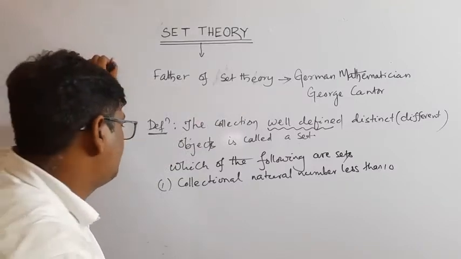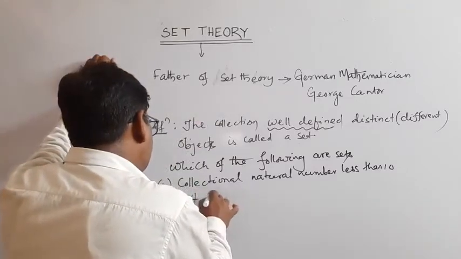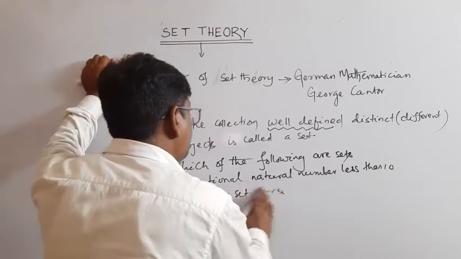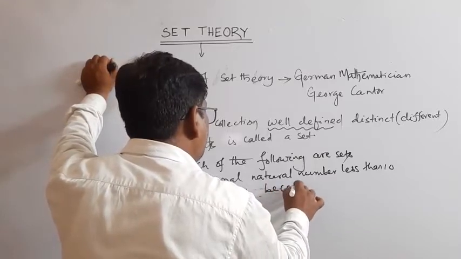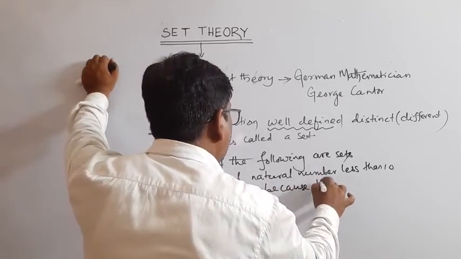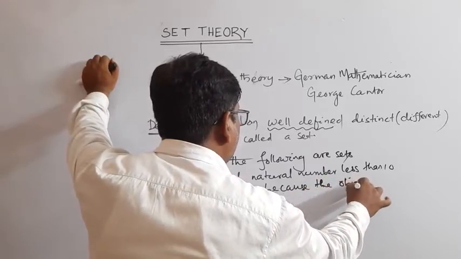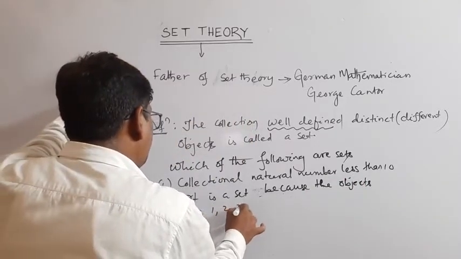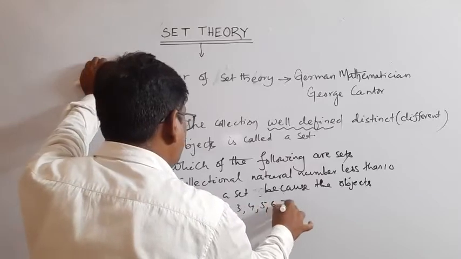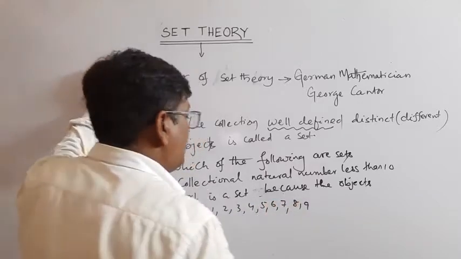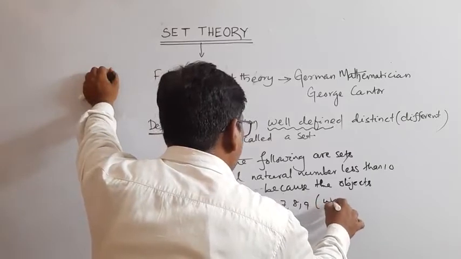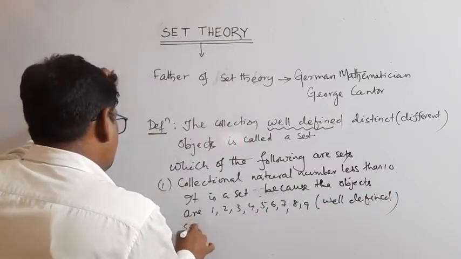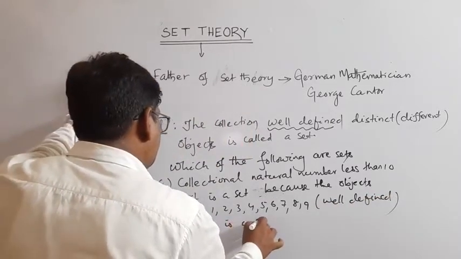This is a set, because the elements are well defined. The objects are 1, 2, 3, 4, 5, 6, 7, 8, 9. That is well defined, so it is a set.